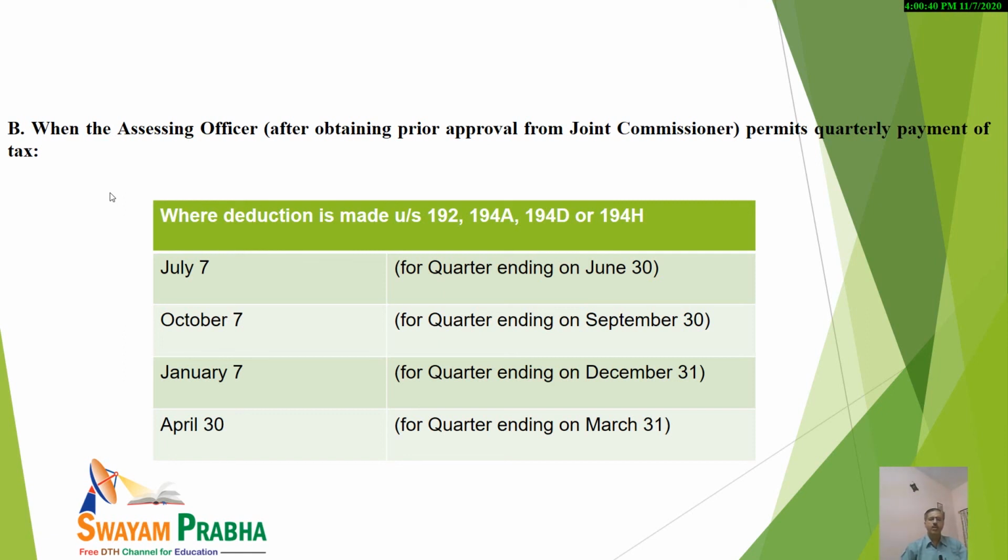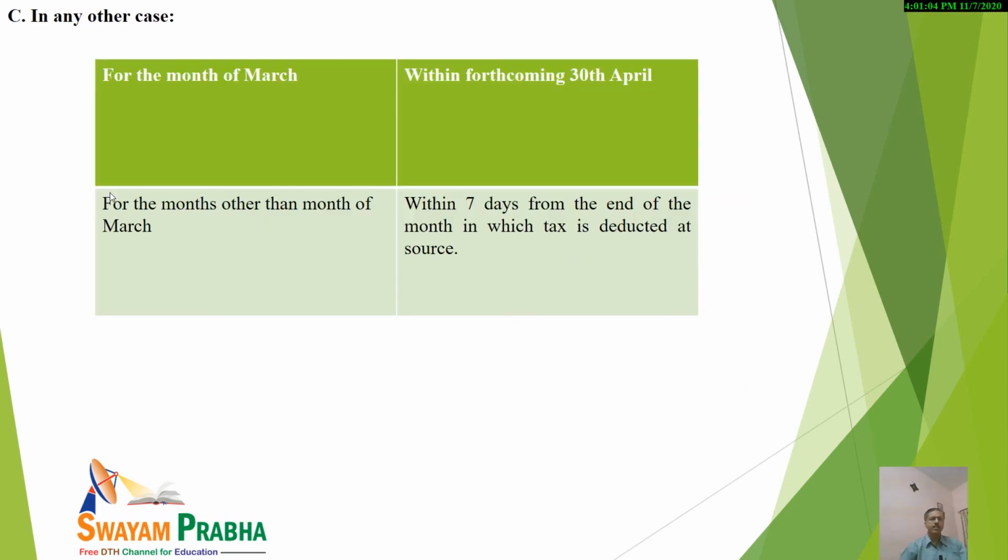But kindly note that for the quarter ending on 31st of March, it is not 7th of April, rather it is 30th of April, as the financial year is closing on 31st of March. So some relaxation, you may say, is given, and the amount may be deposited up to 30th of April. For the month of March, I have already told you, within forthcoming 30th April, and for the months other than March, within 7 days.